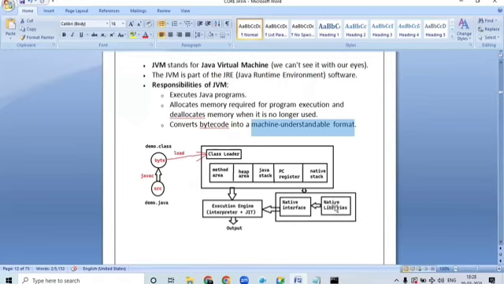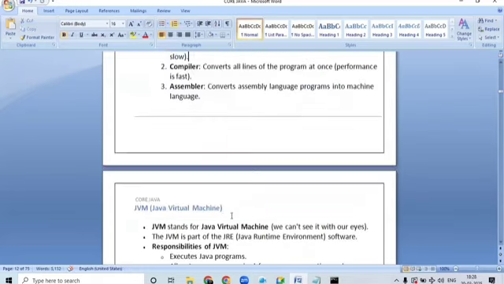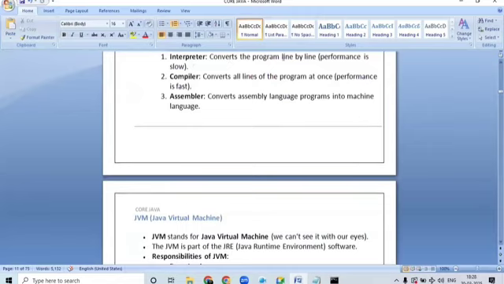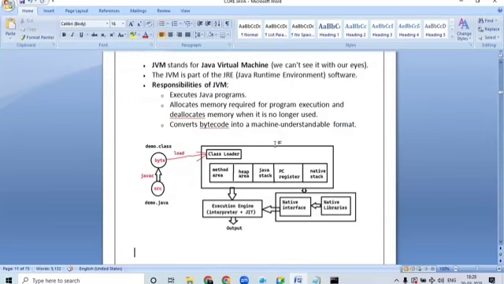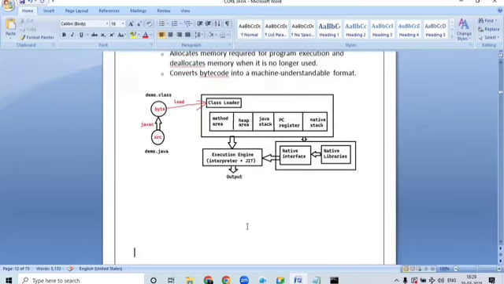Some work with native libraries. That means I want to work with some C++ libraries, native libraries and native interfaces. And to get the output faster, we use the JIT compiler and interpreter. What will the interpreter do? It will convert the program line by line. Plus, by using the JIT compiler, that is the just-in-time compiler, we will get the output very fast.